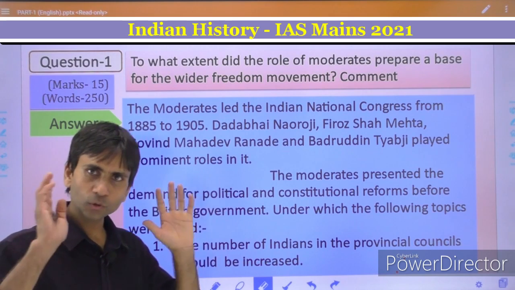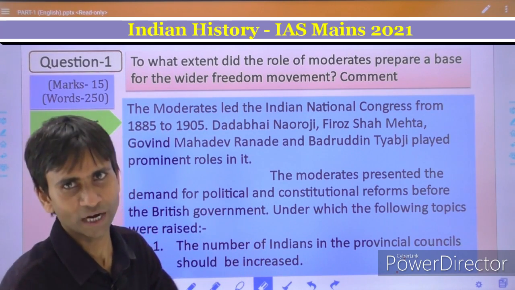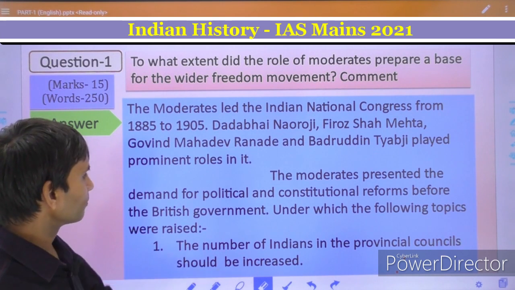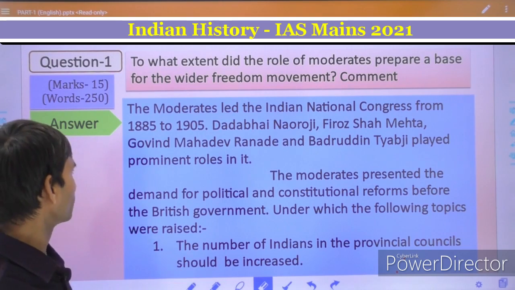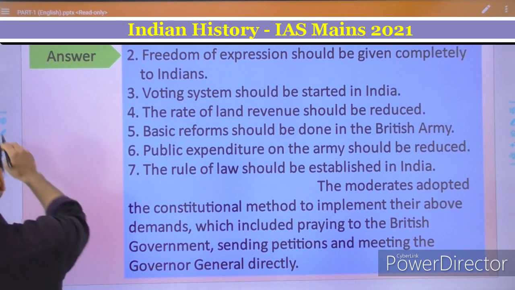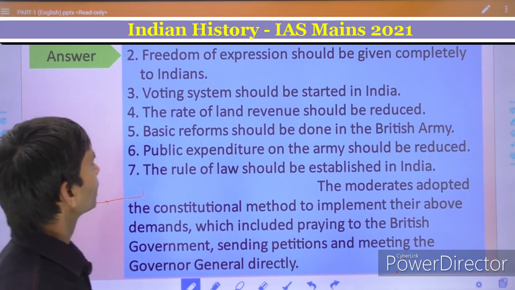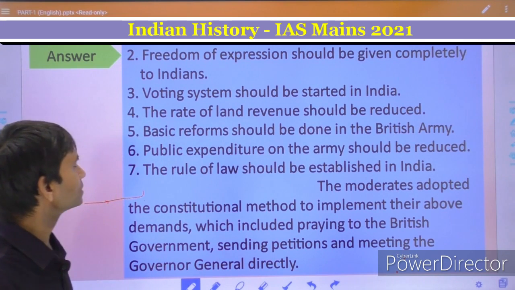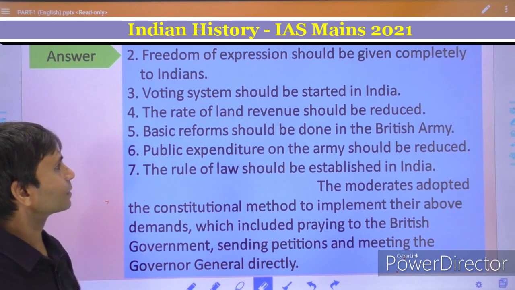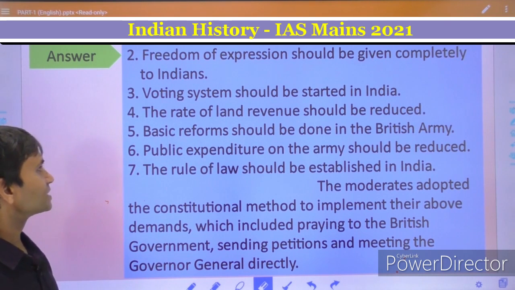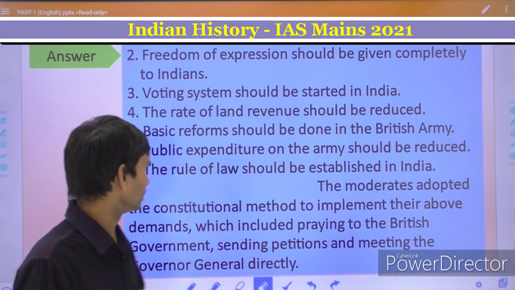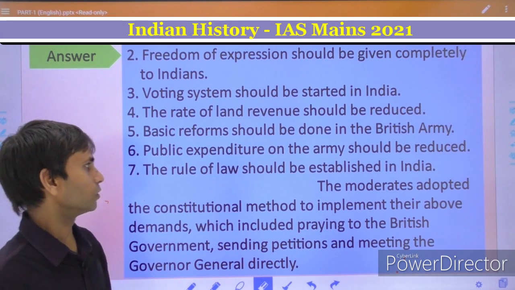First, we have to listen to the answer of that student, and second, we will evaluate. Point 1: the number of Indians in the provincial councils should be increased. Second: freedom of expression should be given completely to Indians. A voting system should be started in India, the rate of land revenue should be reduced, basic reforms should be done in the British Army, public expenditure on the army should be reduced, the rule of law should be established in